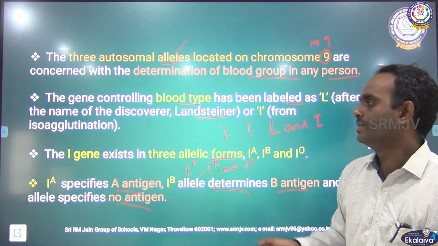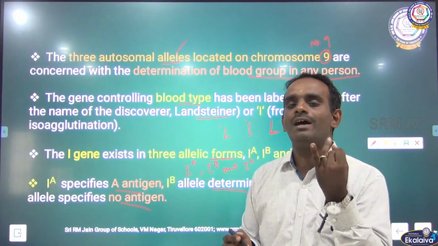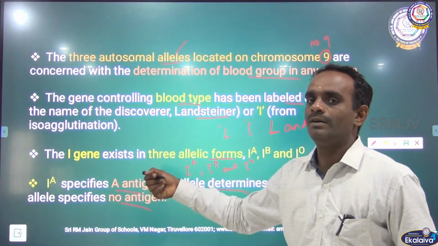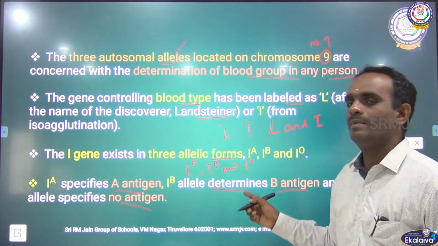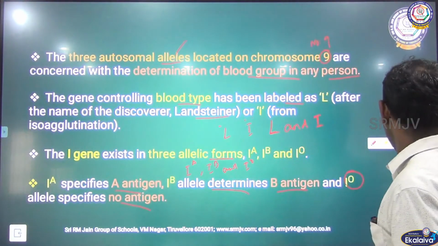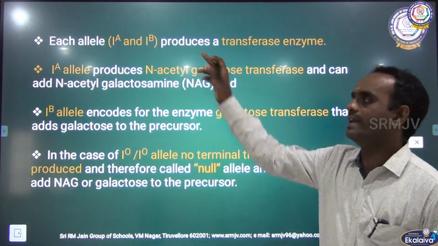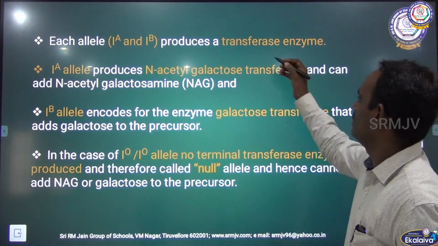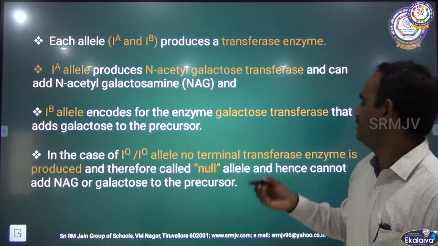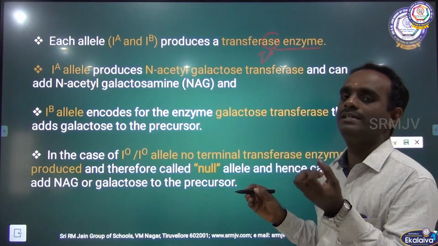Can you get my point, children? So the I gene exists in three alternative forms: IA, IB and IO. IA specifies A antigen, IB allele determines the B antigen, and IO allele specifies no antigen. Each allele, that is IA and IB, produces an enzyme called transferase enzyme. IA allele and IB allele produce transferase enzyme, but IO will not produce any transferase enzyme.